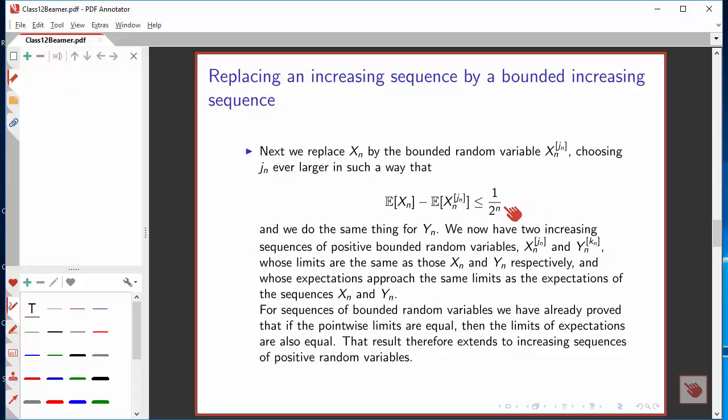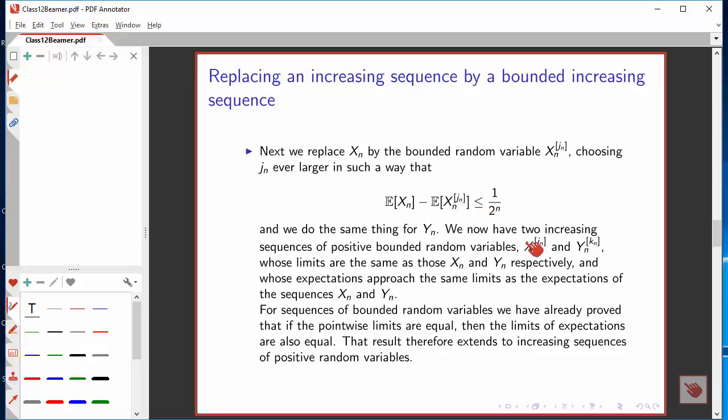And we can continue to do this, choosing our j sub n's larger and larger in such a way that we make the difference between the two expectations smaller and smaller. We make it less than or equal to 1 over 2 to the n simply by truncating at larger and larger intervals.